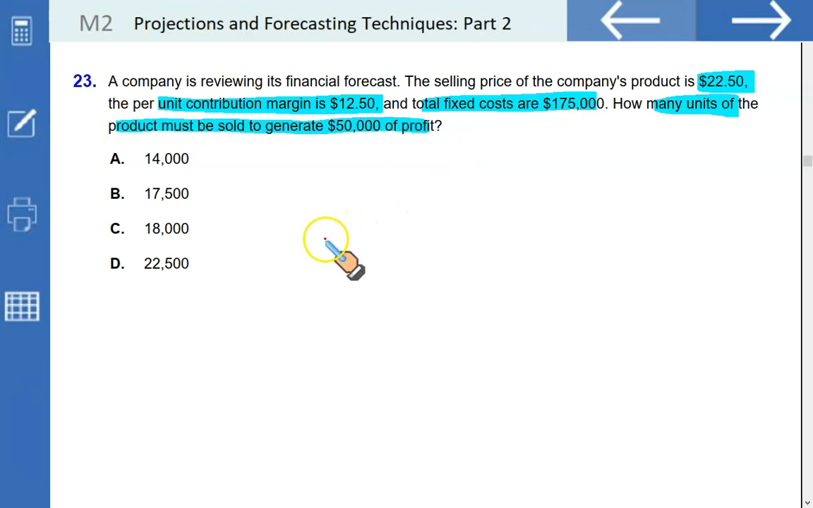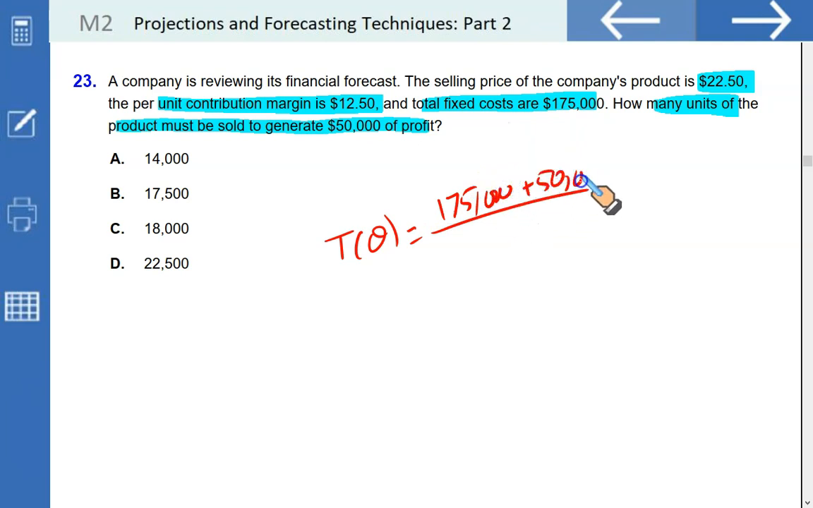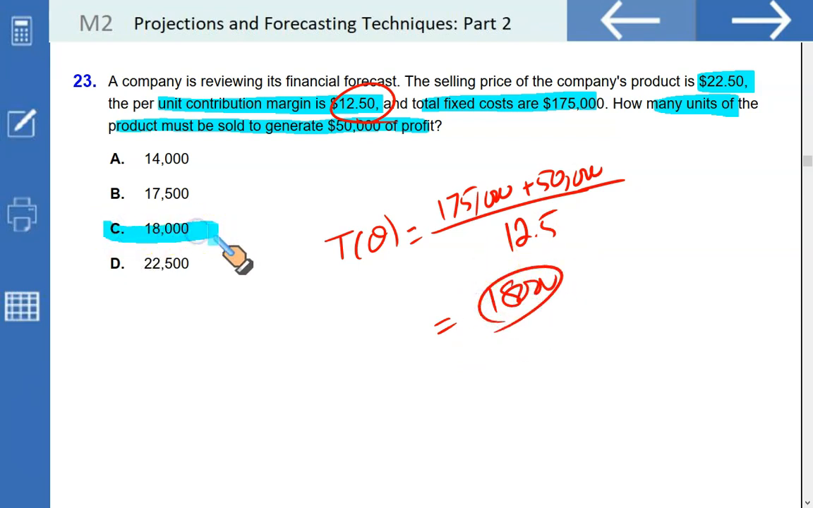A fairly straightforward question. You need to find the target quantity that not only covers your fixed cost, which happens to be $175,000, you will also require to earn 50,000 profit, divided by the unit contribution margin, that is 12.5. If you simplify, you need to sell 18,000 units, and that makes C the correct option.